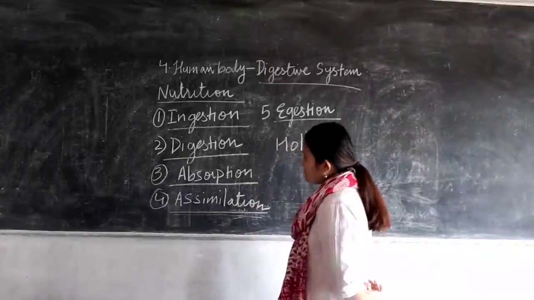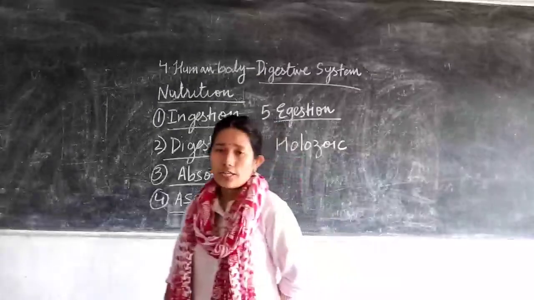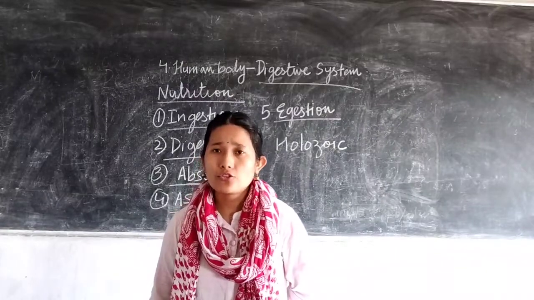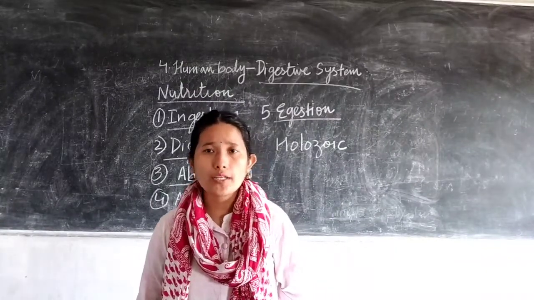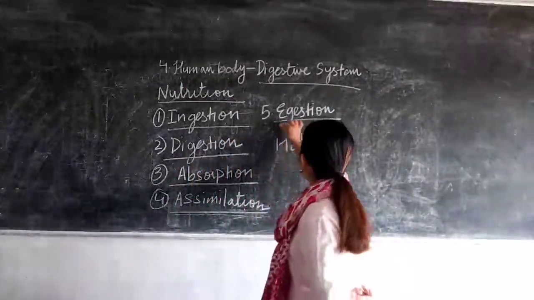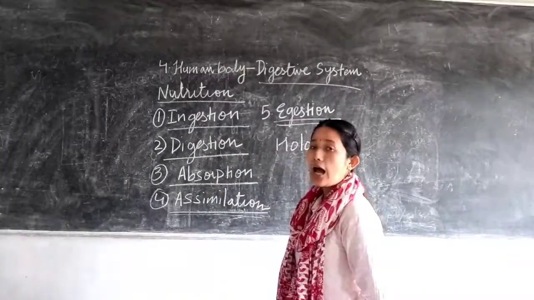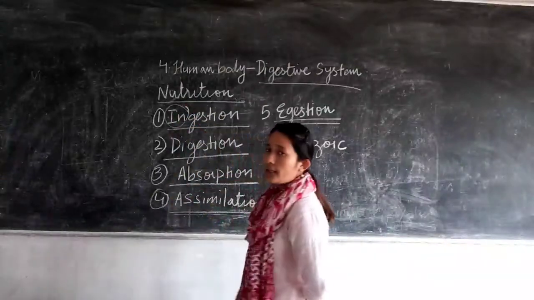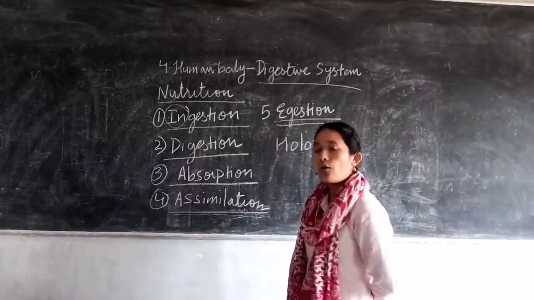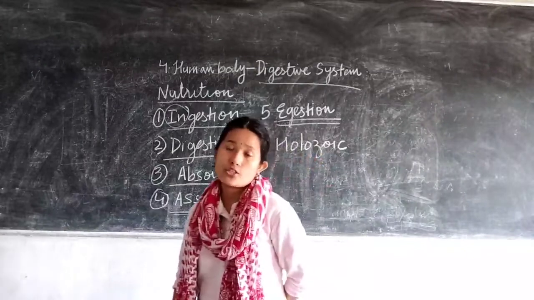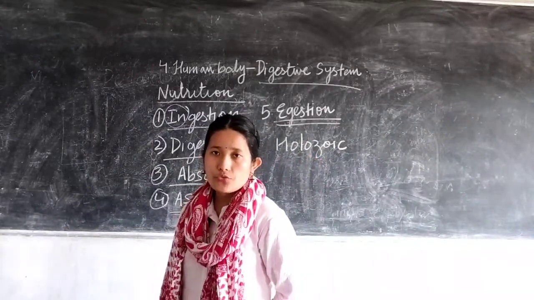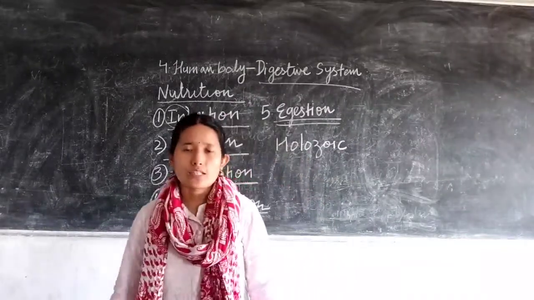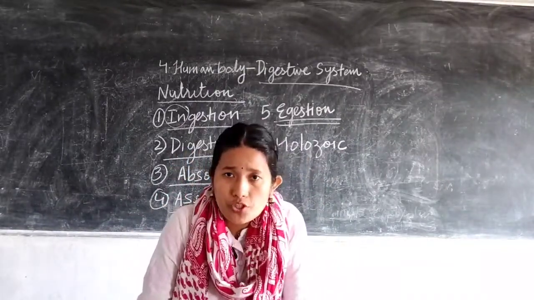Then after the digestion has taken place, whatever unwanted food items are there have to get rid of from our body. That process is referred to as egestion, taking out. Ingestion means taking in; egestion means taking out of the unwanted, undigested food from our body. So that's all about the different steps of nutrition.